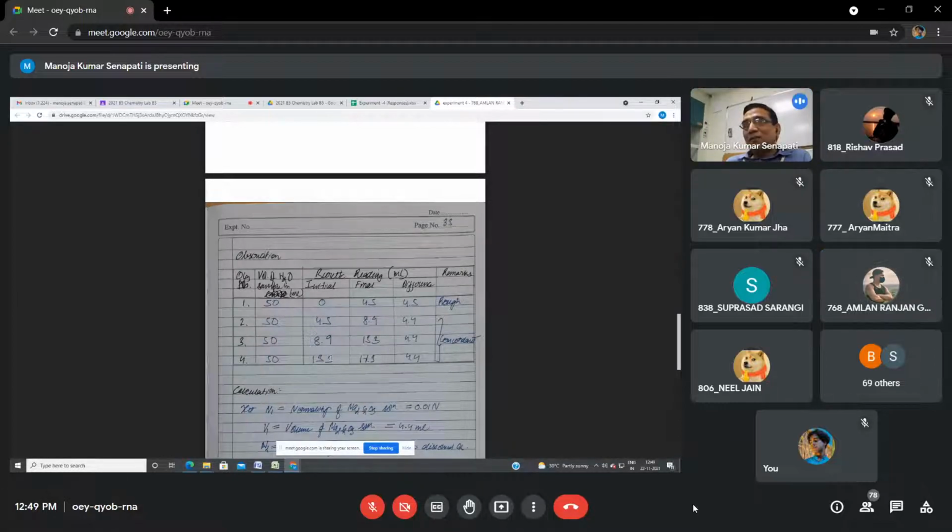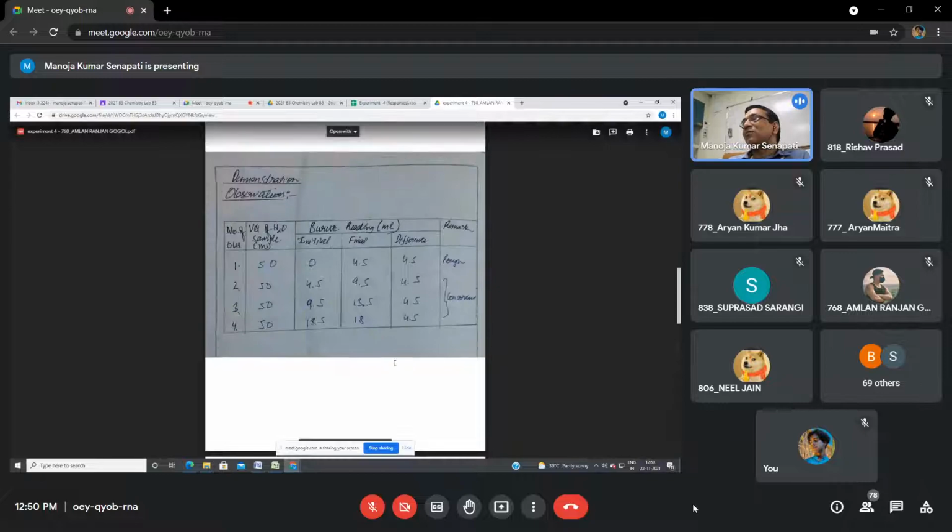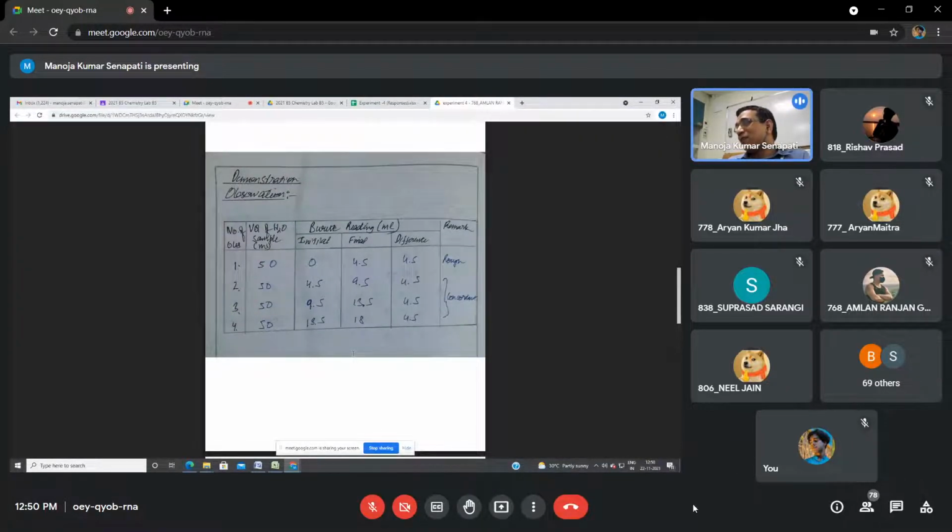Yes, sir. All these observation tables have been shared. Then why are you doing it wrong? On another observation table, I am showing you the experiment and I am also writing the data on the whiteboard. You just have to copy it down. After copying it down, if I have made a mistake, you can rectify me. But while you are writing 4.5, 9.5, you should see how the difference is 4.5.